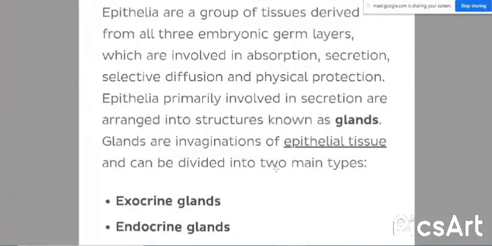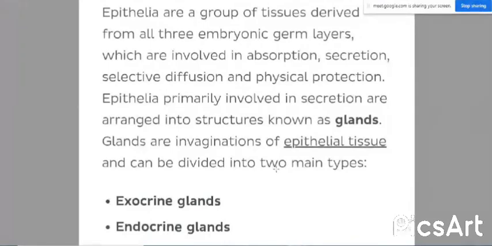Examples of exocrine glands are sweat glands, salivary glands, mammary glands, ceruminous glands, which are the glands present in the ear, lacrimal glands, sebaceous glands, prostate and mucus glands. All these are in the category of exocrine glands. The endocrine glands are ductless glands.